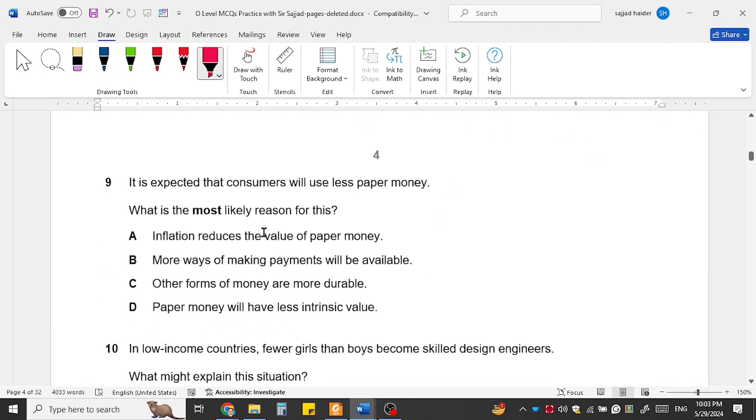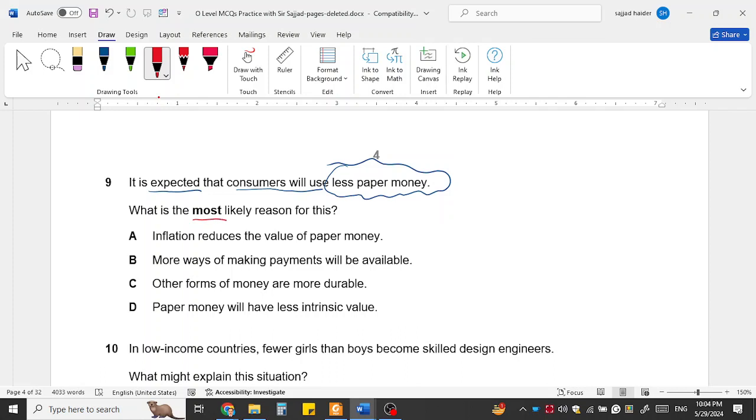Now come to question number 9. It is expected that the consumer will use less paper money. Nowadays people are not using much paper money. Everyone has Easypaisa and other accounts, the bank accounts and the JazzCash accounts. When you pay, you use these, so people keep less paper money with them. It was very famous in foreign countries, but it is now gradually becoming famous in our country as well.